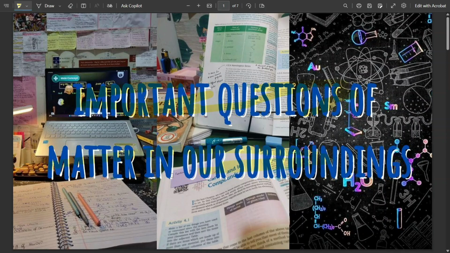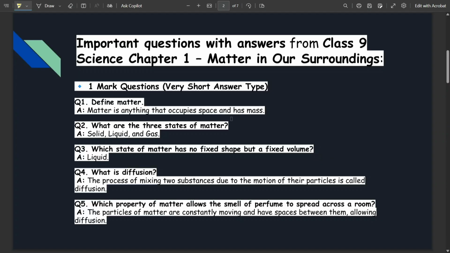So इसके हम question देखेंगे like 1 marker, 2 marker, 3 marker and 5 marker, and numerical भी देखेंगे जैसे जैसे हमारे CBSE में बनते हैं। So important questions with answers हमारे होंगे from class 9 science chapter number 1, Matter in Our Surroundings.